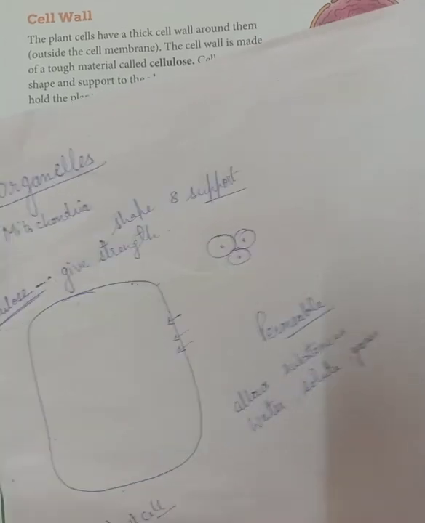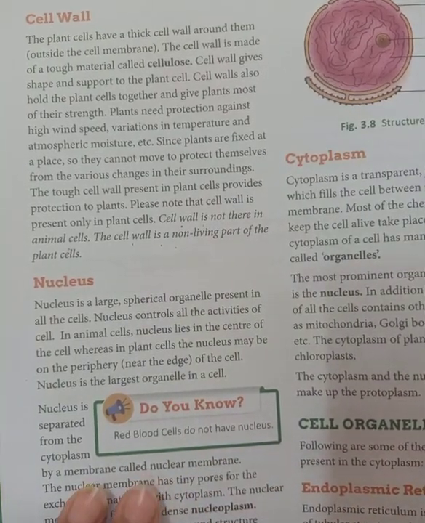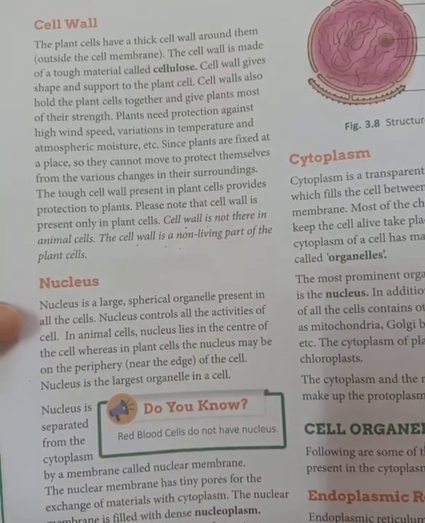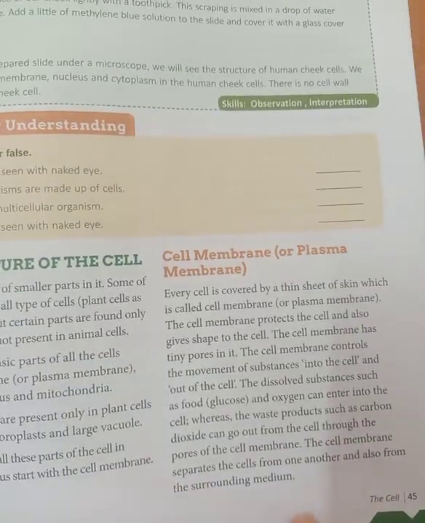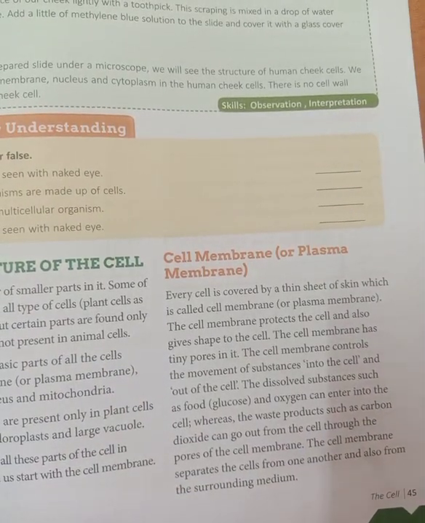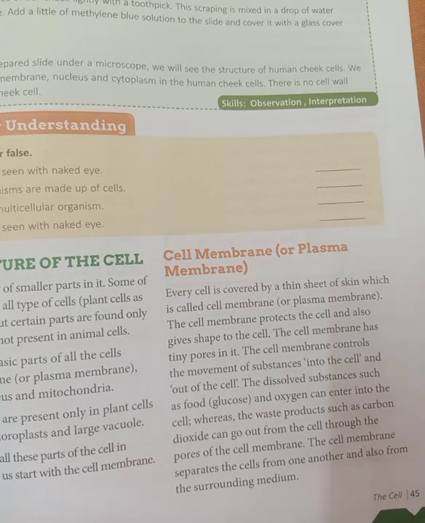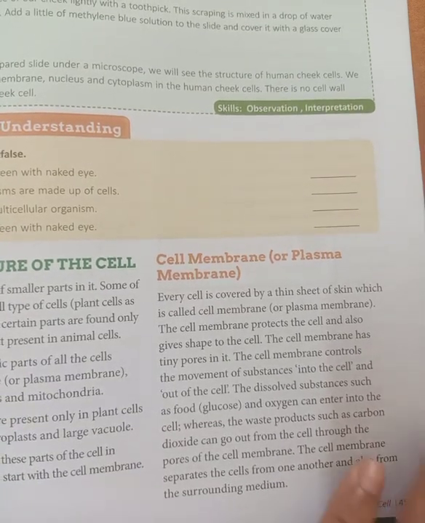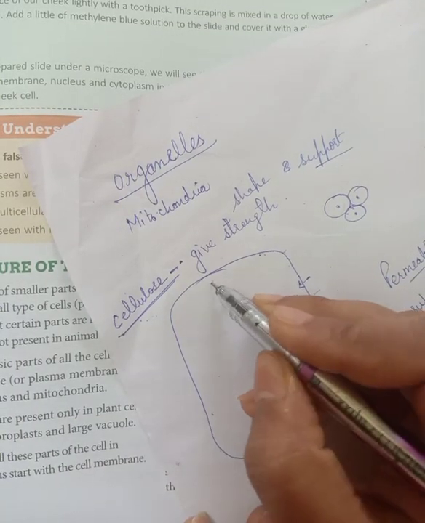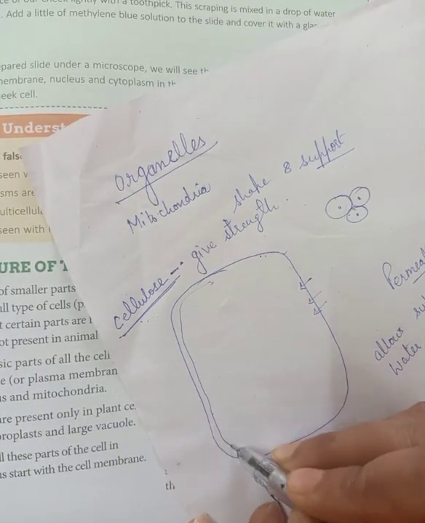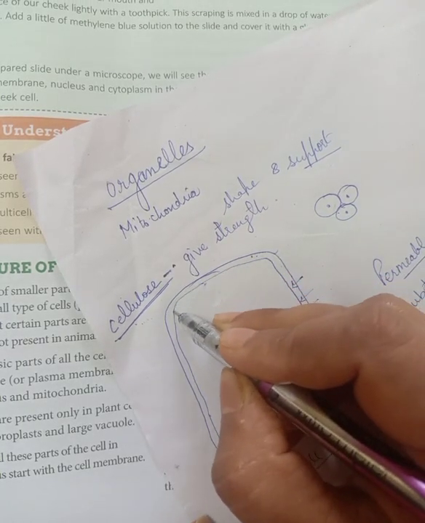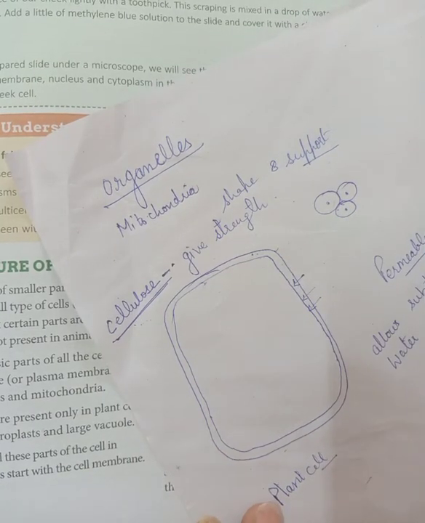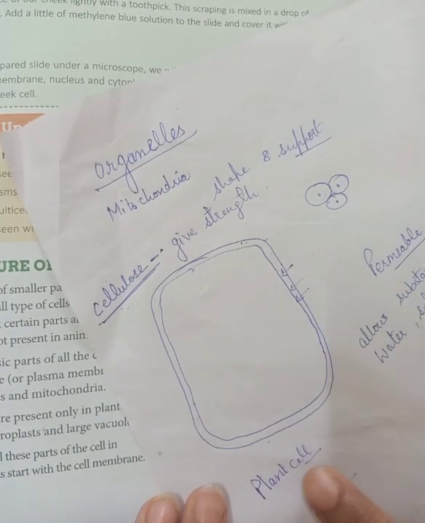Now coming to the second structure. The cell wall topic is not given in your book, but I will explain it. The topic given in your book is the cell membrane, or the plasma membrane. We can call it by either name. Where is it present? It is present inside the cell wall in the plant cell. In the animal cell, the cell membrane is present, but the cell wall is absent.